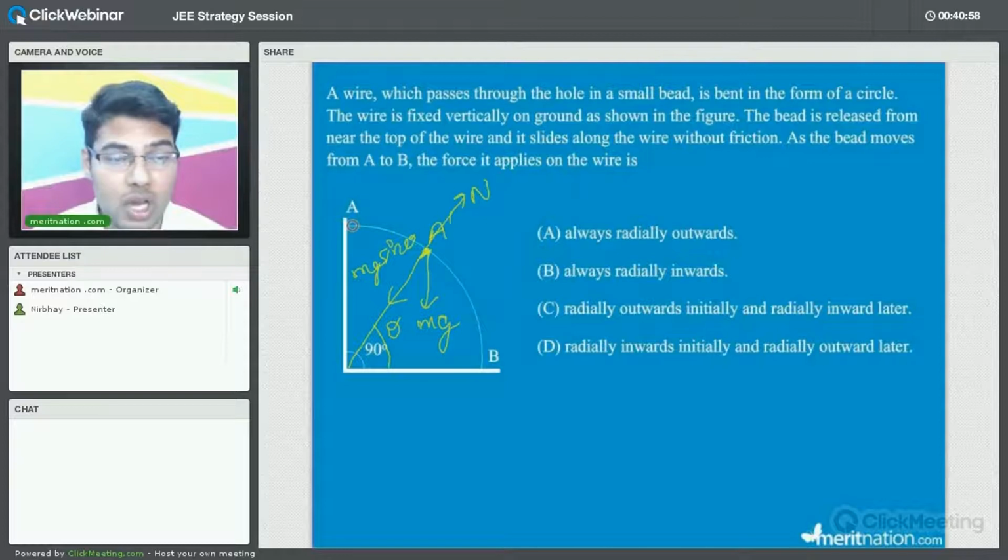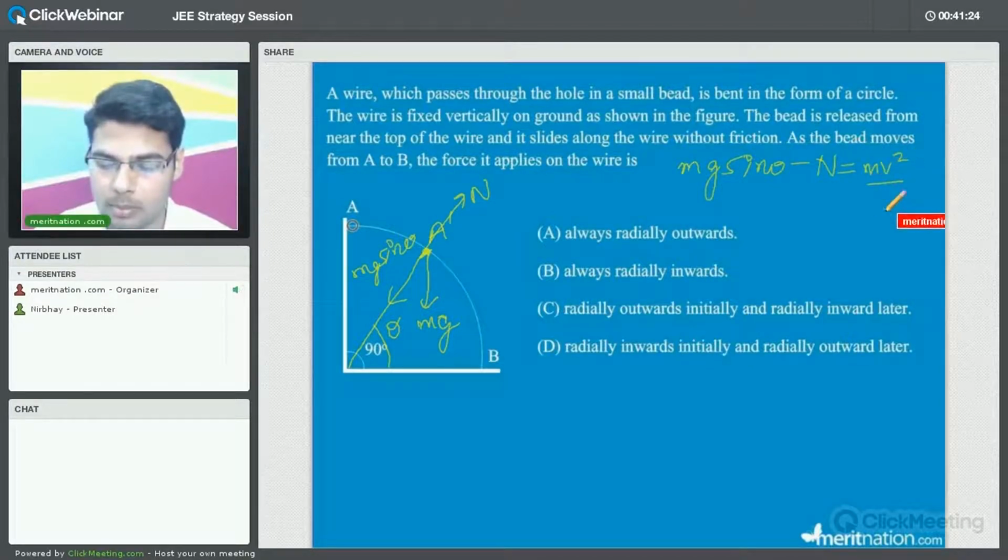So now we have to make the equations. Now you will see why mechanics is important. As all of you know, this is circular motion, so we will have the centripetal force. The centripetal force will be nothing but the force acting toward the center, that is mg sine theta. The net force, mg sine theta minus N, will give me mv square by r. So it is a very simple equation. Let us say this is the first equation.